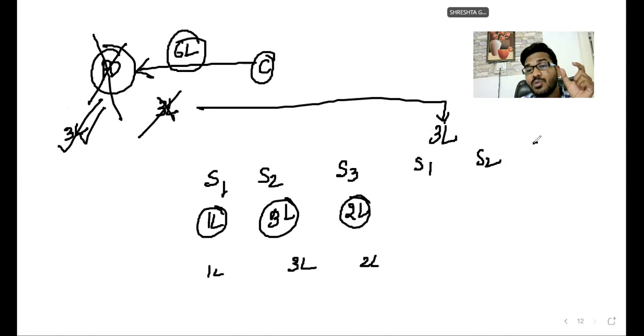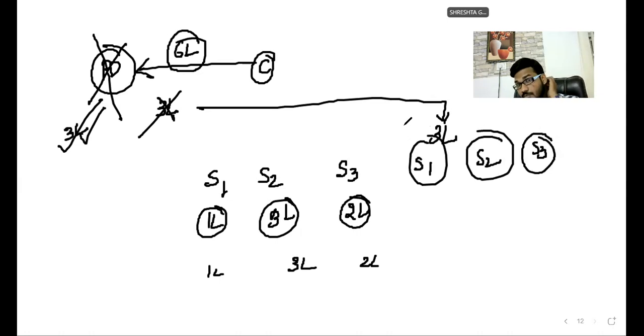Then what is the liability for the 3 lakh rupees of surety 1, surety 2, and surety 3? Listen: for 3 lakh rupees, the liability is 1 lakh, 1 lakh, 1 lakh, sir. That is the liability. You cannot distribute it in the 1:3:2 ratio like that. So it is clear that sureties contribute equally.